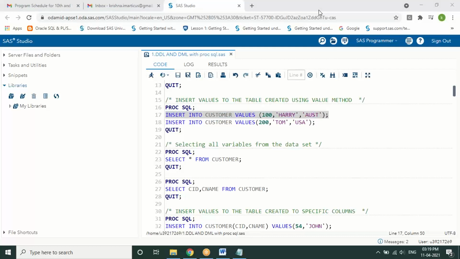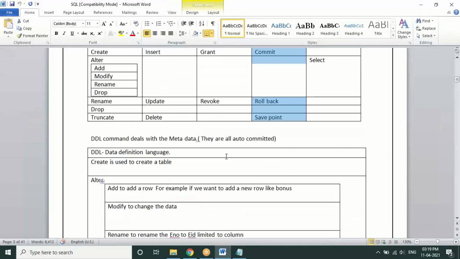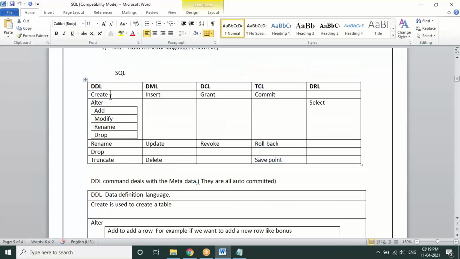So how are we saying that it is DML? See, this particular code: we have the table created now, right? As the table is empty, we want to enter some values into it. So there is a statement required for us to insert rows into the table. We use a statement called insert. Insert generally works on the rows, which falls under the category of DML. Okay, so that means in DML we cannot create any table? No.